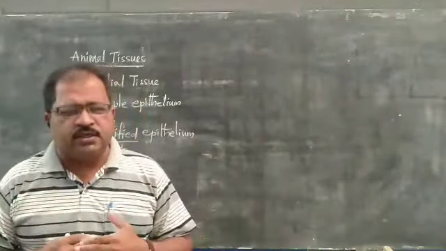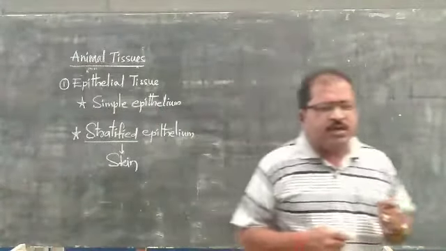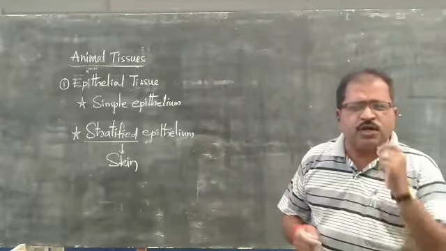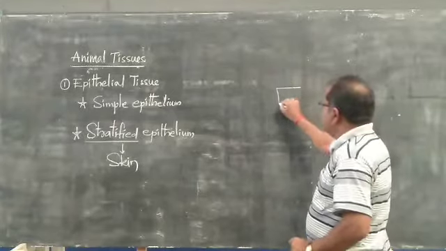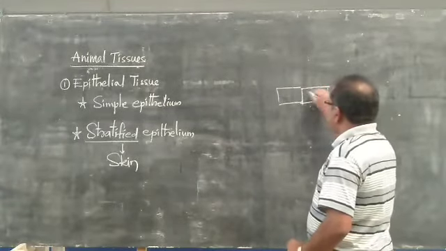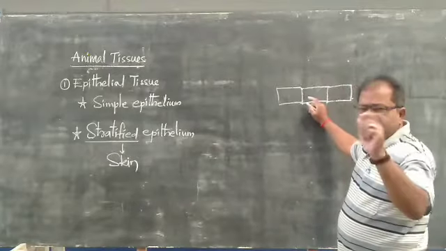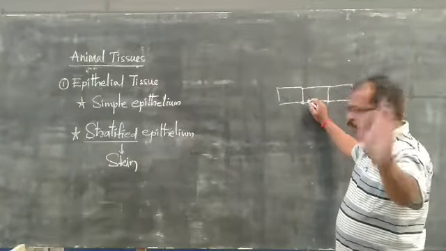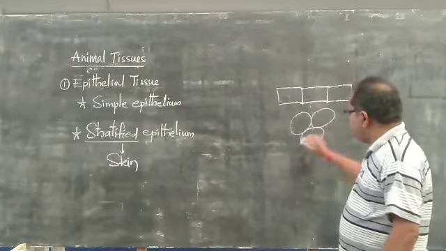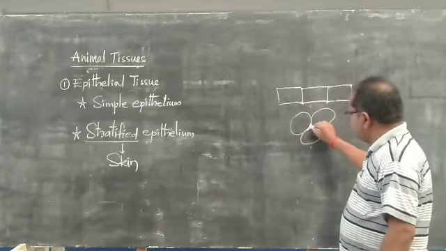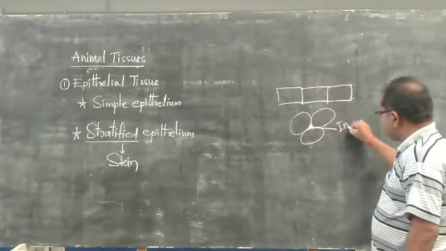These cells are present in a compact manner without leaving any intercellular spaces. As I told you yesterday, when the cells are attached to each other tightly and compactly arranged, there won't be any spaces between the cells. But if the cells are loosely arranged, you might find intercellular spaces. This is called intercellular space.